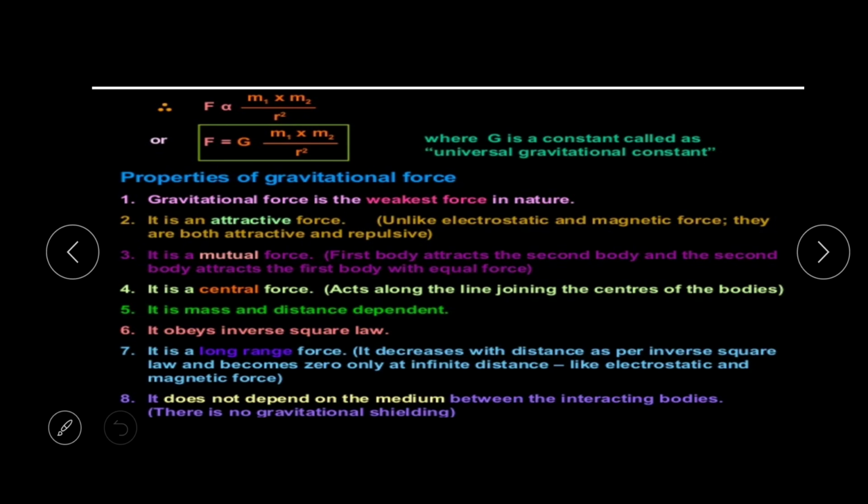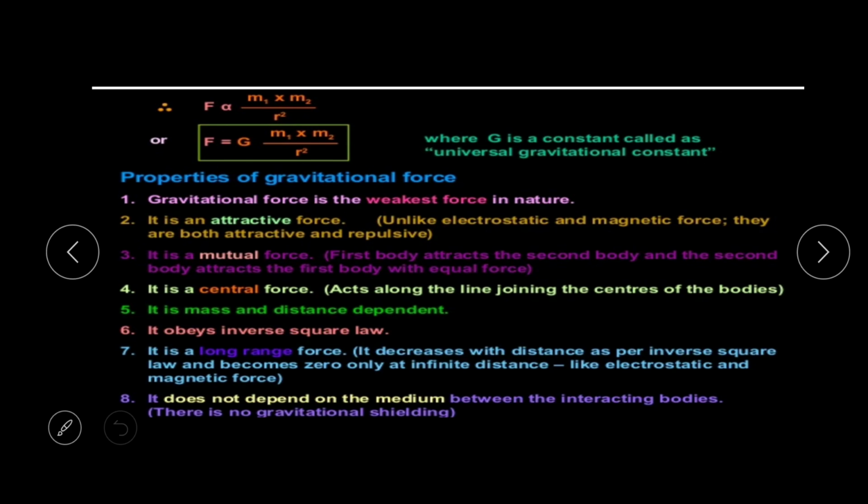Number 7, it is a long range force. So by using this formula, this Newton's gravitation, we can find the force of attraction between the earth and the moon. It decreases with the distance as per the inverse square law and becomes zero only at infinite distance, like electrostatic and magnetic force.